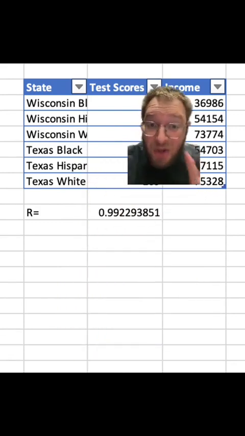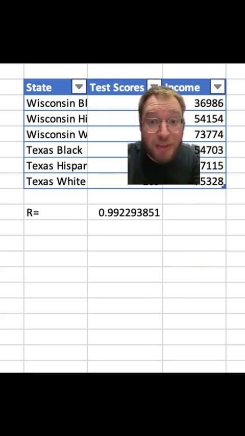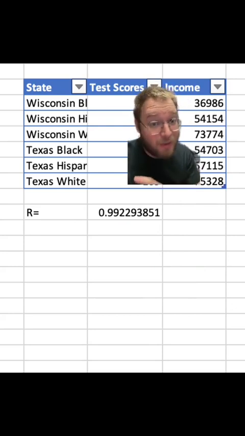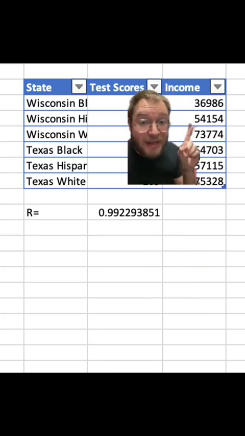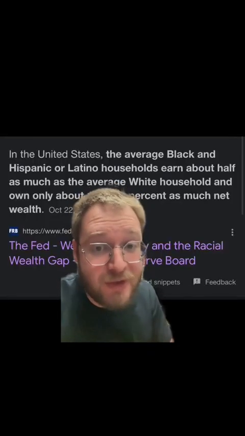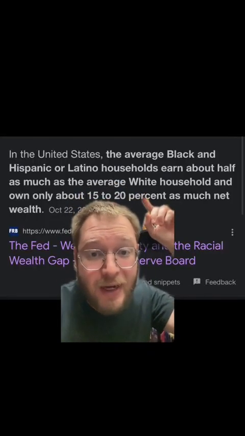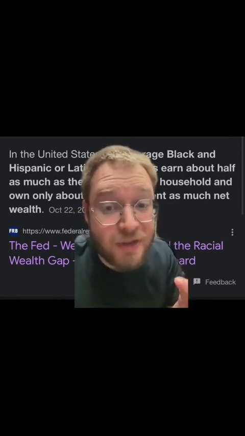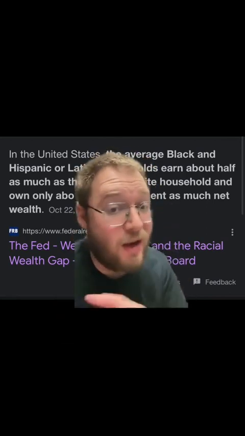0.992. That is almost a perfect correlation. Which means these aren't correlated by race, they're correlated by income. And as pretty much most of us know, the average Black, Hispanic, or Latino households earn about half as much as the average white households. And anybody who studied CRT even a little bit at all would know this.